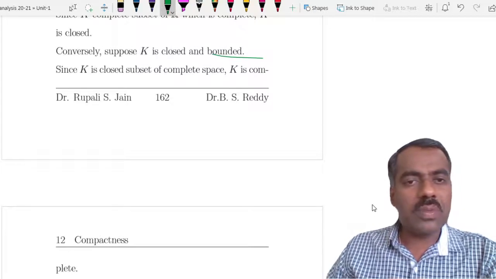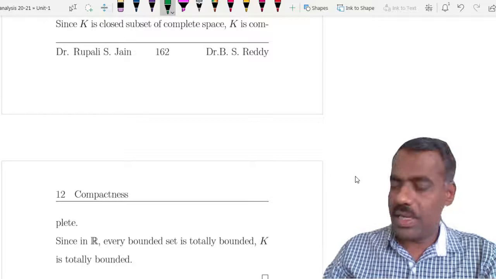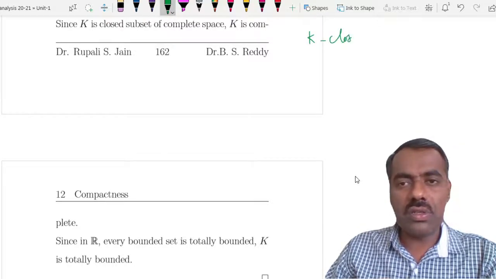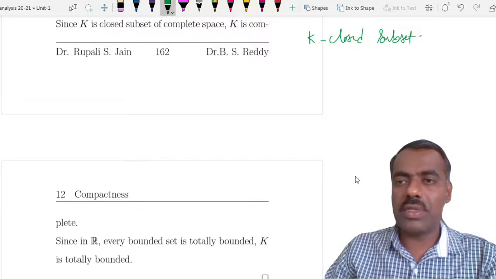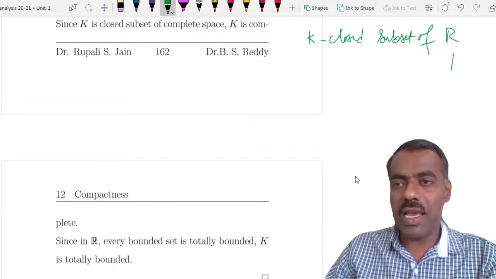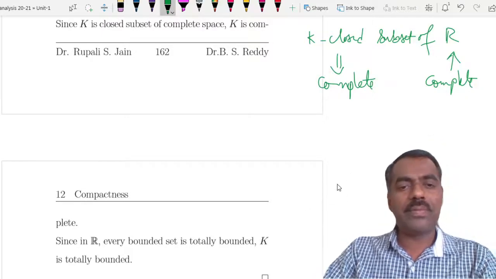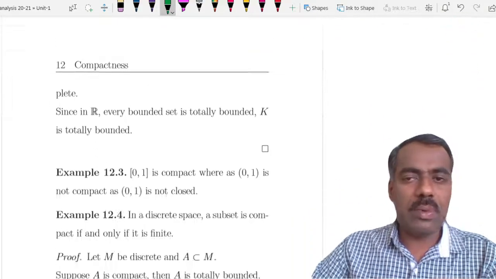K is a closed subset of R, and we know that R is complete. That means K is also complete. So it is complete and totally bounded, therefore compact.